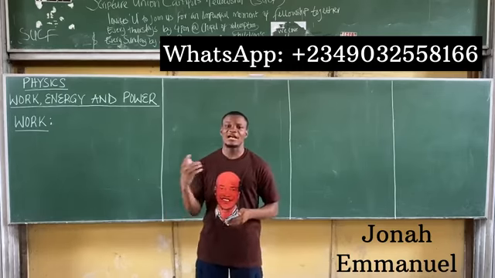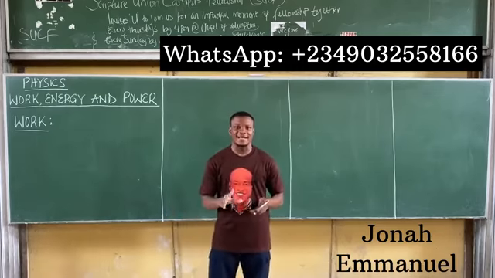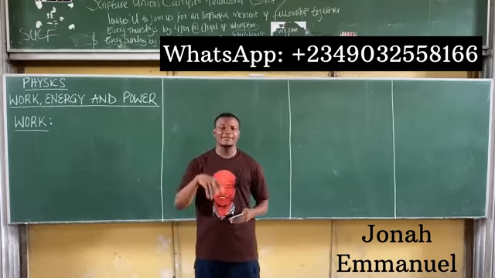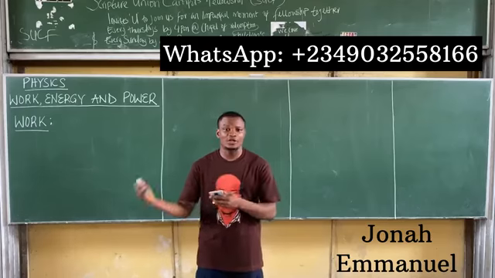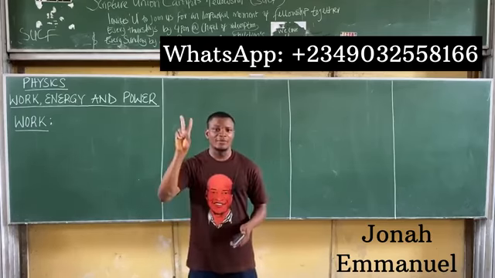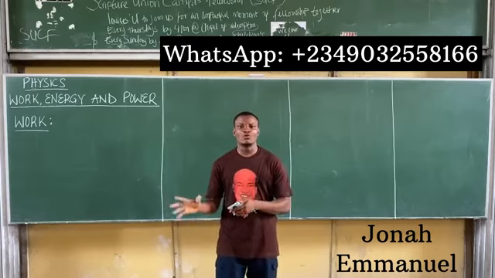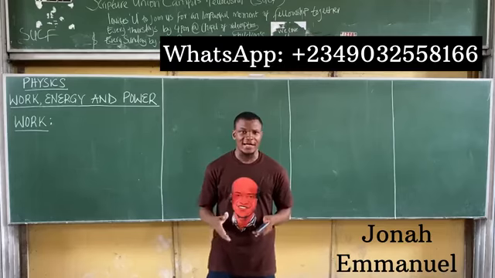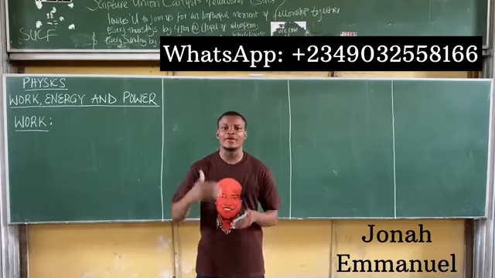So the first condition for work to be done is that a force must be applied. Number two, they said when a force moves a body, the second condition for work to be done is that that force must move a body.